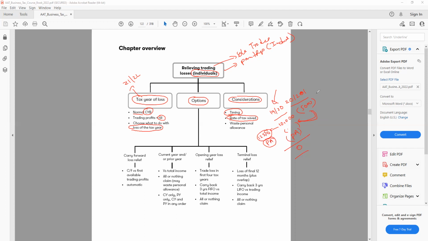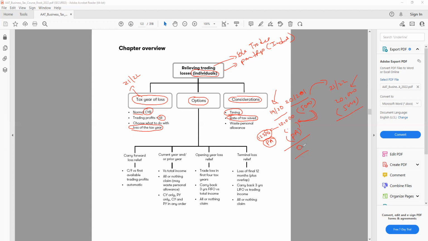by his personal allowance. So rather, if I carry it forward to the next year, let's say 21/22, and if I make a profit of, for example, 20,000, and I deduct the 5,000 from there, I'll save some tax because it will not be wholly covered by the personal allowance. This is one of the things we have to consider, because a loss can be carried forward for an unlimited period, and I can carry it back as well. But if it does not give me any benefit, then obviously it's not helpful.